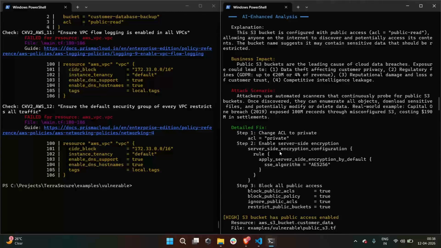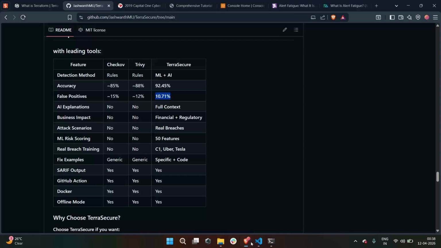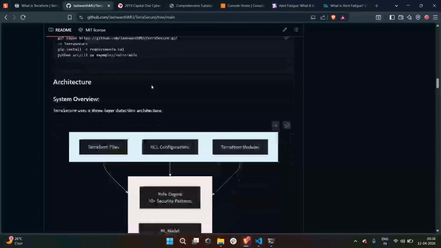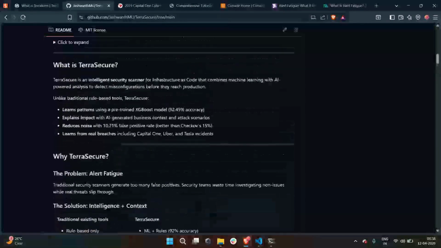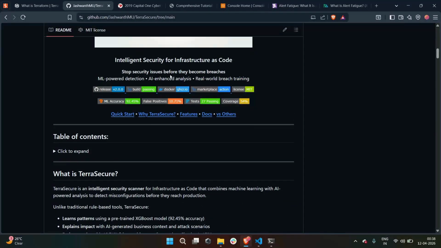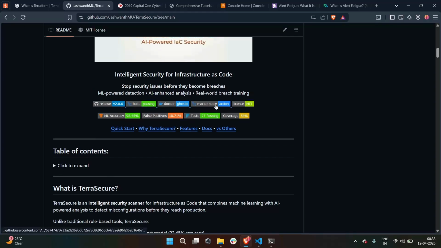I don't want this to feel like just a demo. I want to back it up with the numbers. The machine learning model in TerraSecure achieves about 92.45%. For comparison, tools like Checkov have around 15% false positives, but we have only 10.71%. That might sound small, but at scale, it's huge.